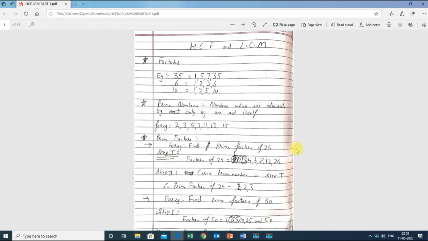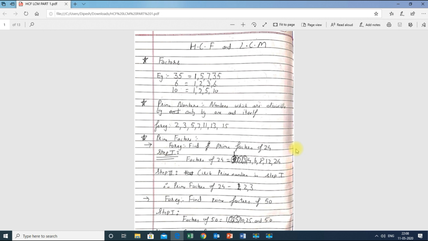Today we are going to learn about a new topic called HCF and LCM. First of all, before learning about HCF and LCM, we should know some basic concepts. Then I will talk about HCF and LCM. So before that, we should learn about what are factors, what are multiples and all that. Today in this video we are going to learn about factors.